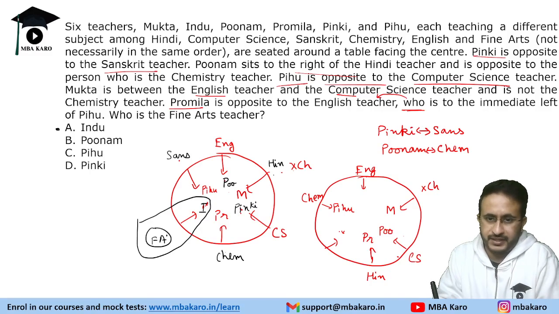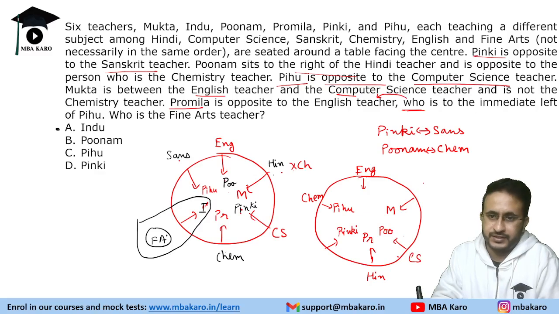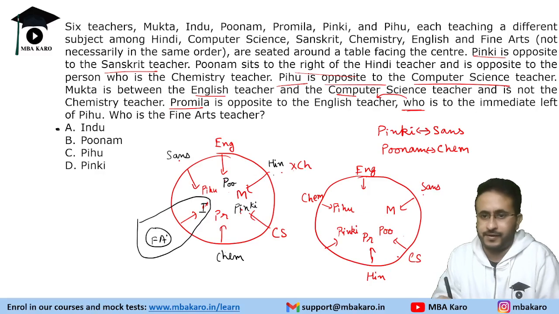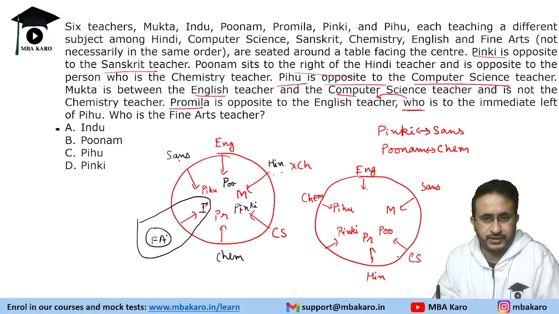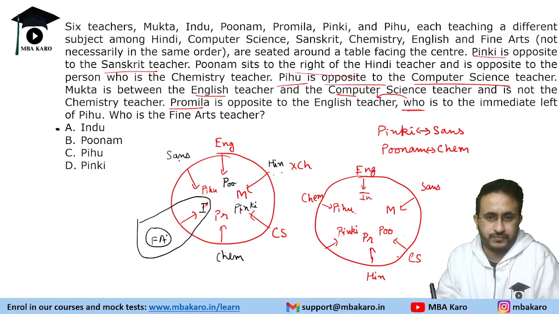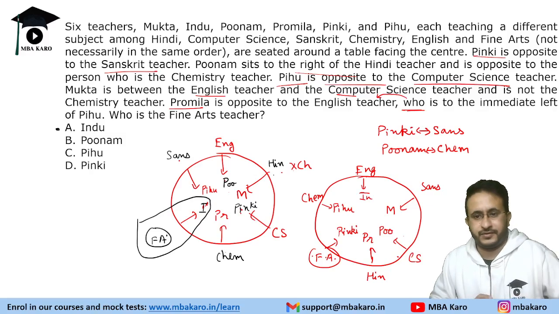So this will be Pinky, opposite to the Sanskrit teacher. So the Sanskrit teacher is also done. Then this will be Indu, and Pinky is the fine arts teacher. So these are the two cases.